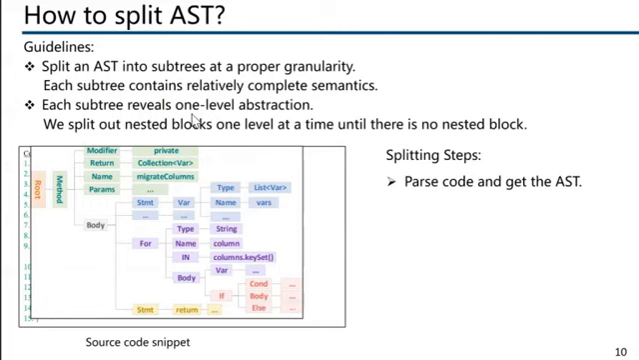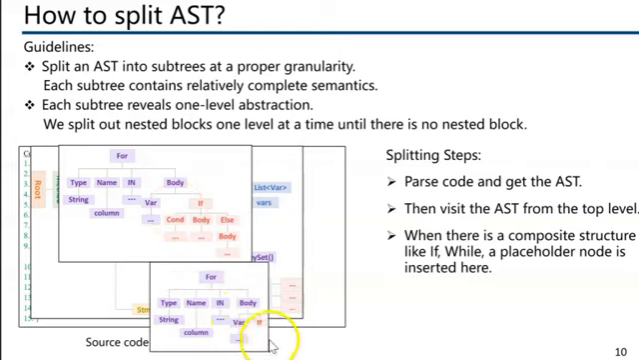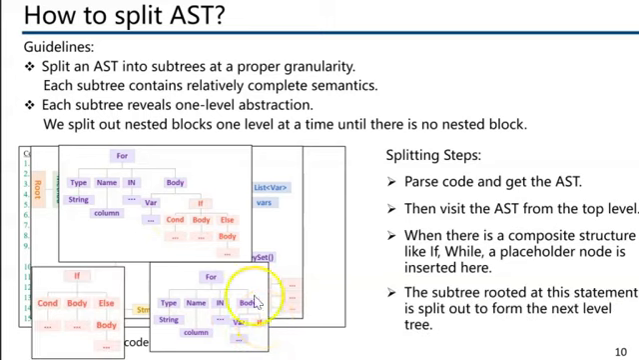Then we visit the AST from the top level. When there is a composite structure like if, a placeholder is inserted here, the subtree rooted at this element is split out and it forms the next level tree. Its semantics will finally be stuck back to the placeholder.